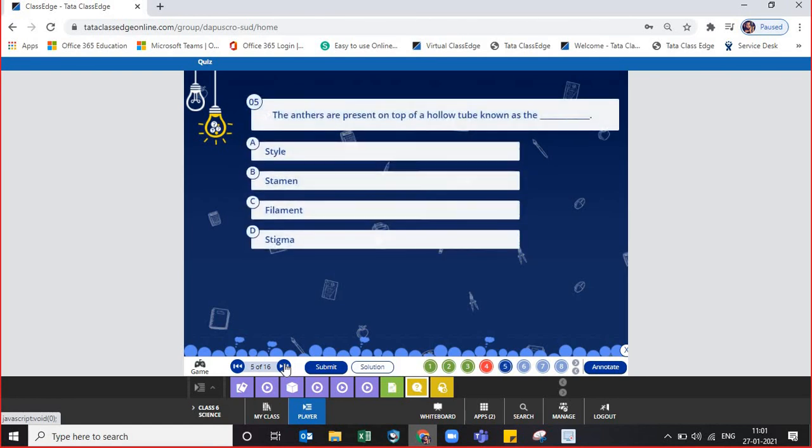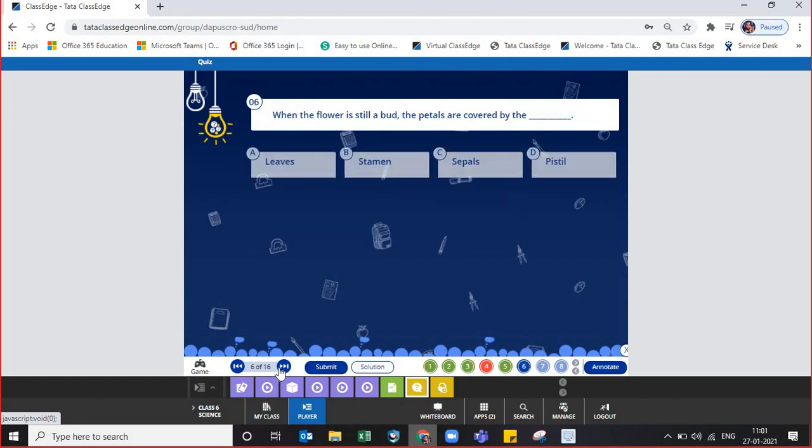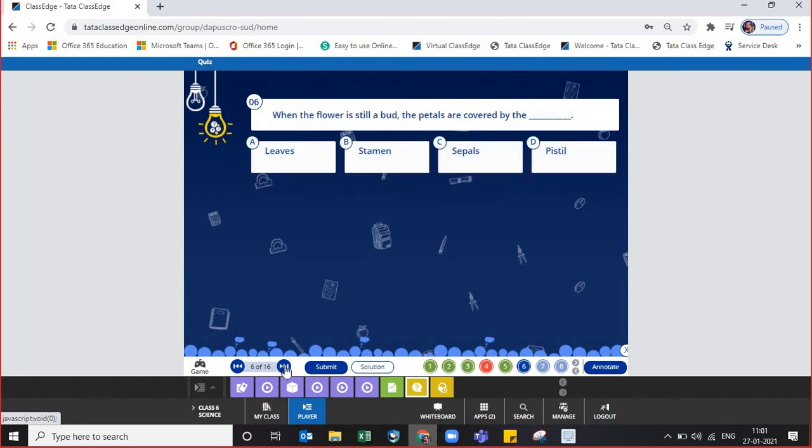Then the next question. The anthers are present on top of a hollow tube known as dash. What is that hollow tube? It is the filament. Good. So today I have already asked you 5 questions. Let us go to the 6th question. We'll do 8 questions today and 6 questions in the next class.